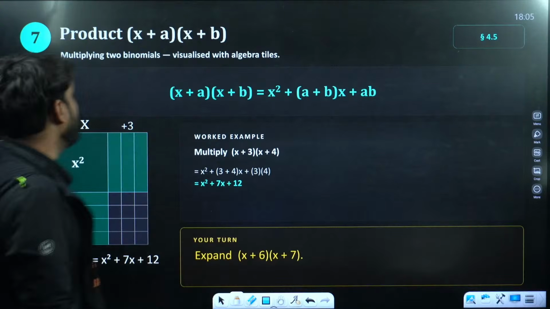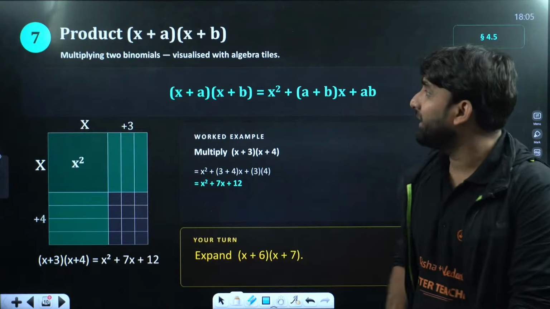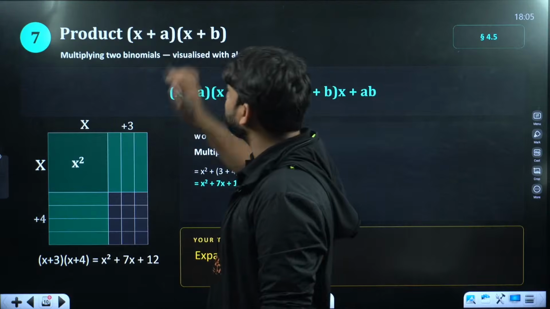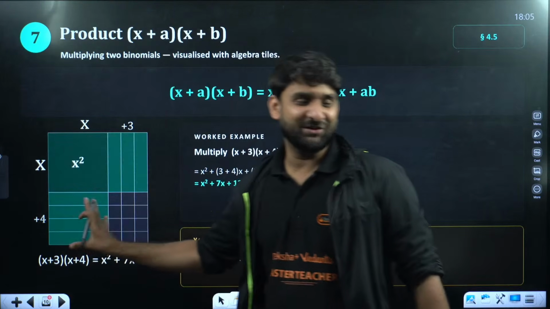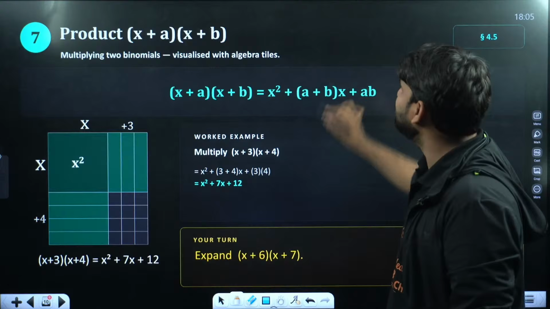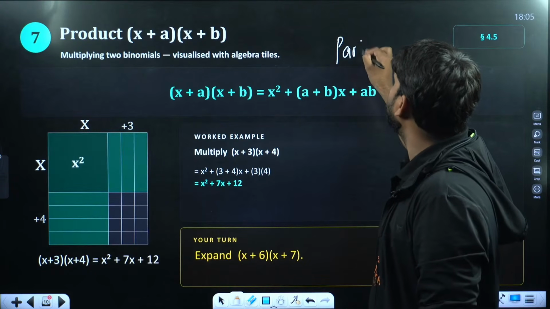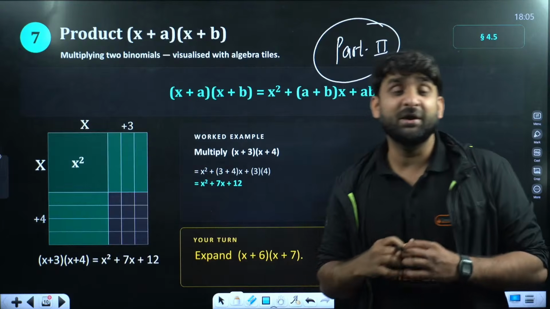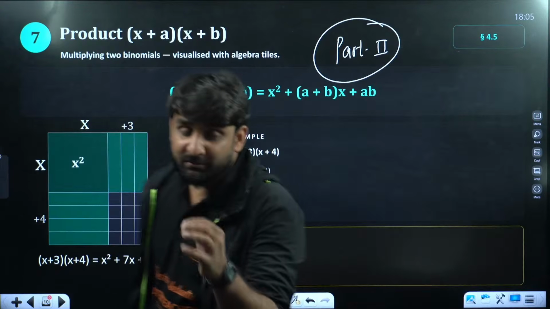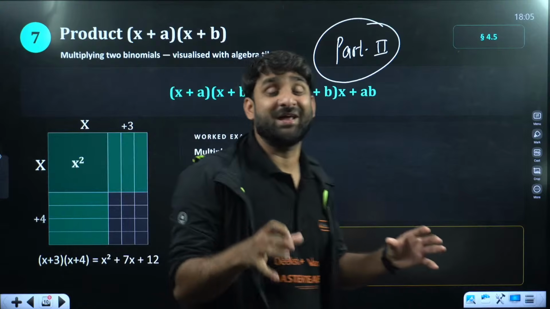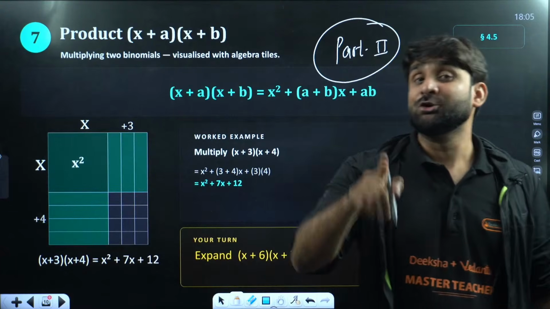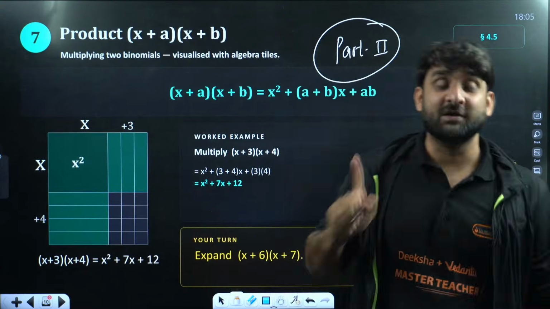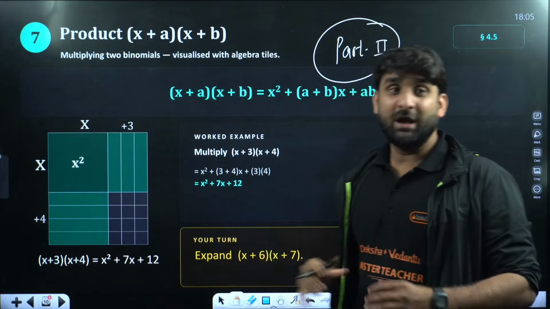Okay. Now the next identity is the product. So my dear, product of x plus a and x plus b, this is a very magical derivation. So I'll be teaching you in the next live class. In part 2, in the next live session, we will be discussing the remaining identities of this chapter. Stay connected with this channel and don't forget to join the part 2 live class of this chapter, because we still have a lot of things to discuss.